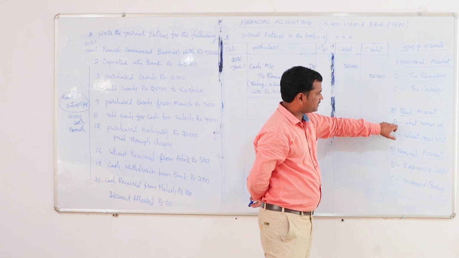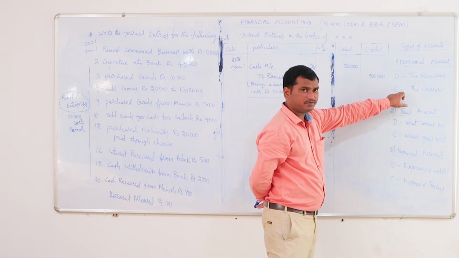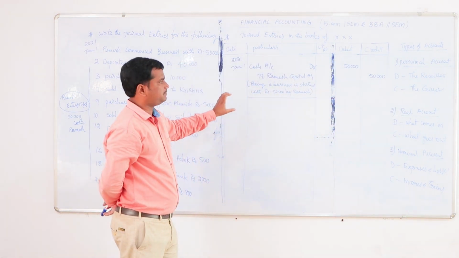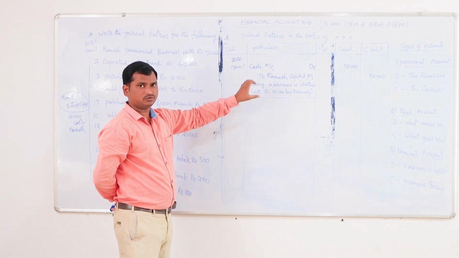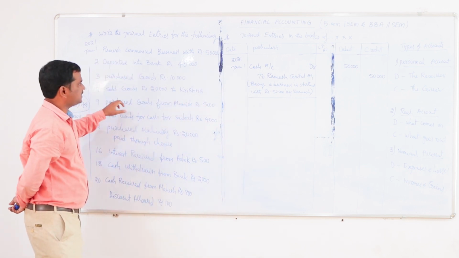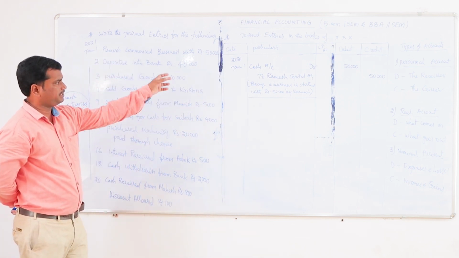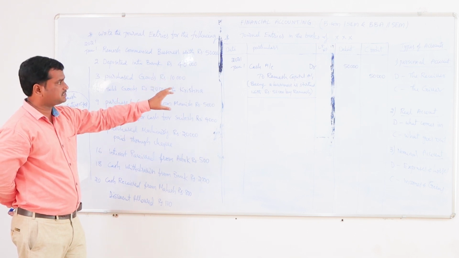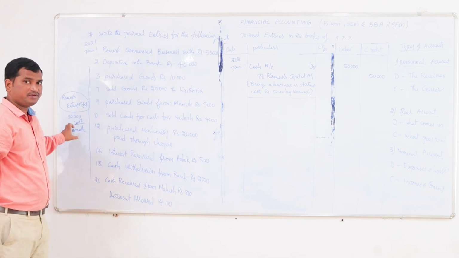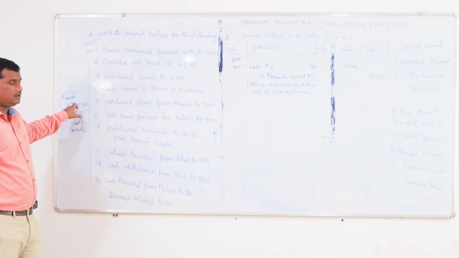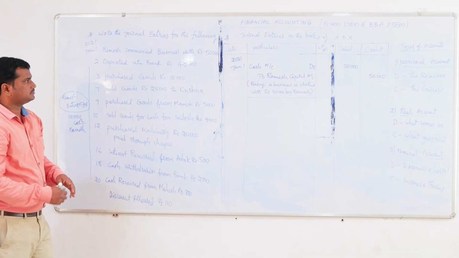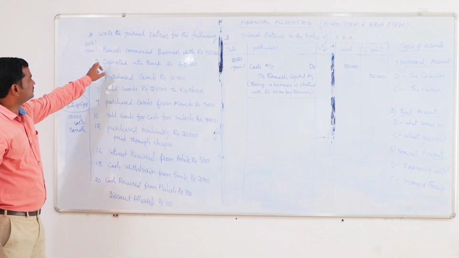Here debit aspect we are getting from the real account, but credit aspect we are getting from the personal account. So those two aspects need not be from the same account; we will get them from different accounts. Here the company is getting the cash, so cash is coming in, that should be debited. So who is providing that cash? Ramesh is providing. So he should be treated as a creditor, though he is an owner, as he is giving benefit to the company. That benefit giver, as per the personal account, his account should be credited. So that is the first entry for the first transaction.